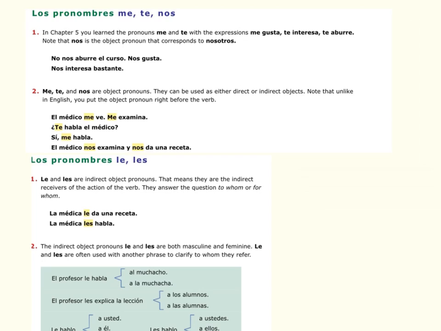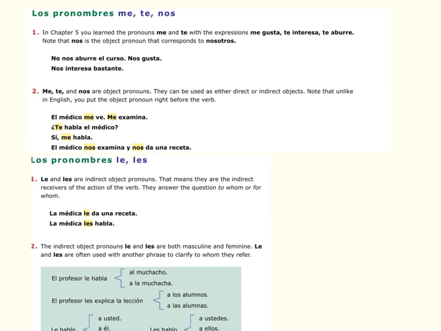So the expressions me gusta, te interesa, te aburre, if you remember, those were special verbs that kind of go backwards. So me gusta means it is pleasing to me. Te interesa, it is interesting to you. Te aburre, it is boring to you. Or it bores you, it interests you, it pleases you, right? It's kind of backwards. Well, there's a new one here, and it's nos.